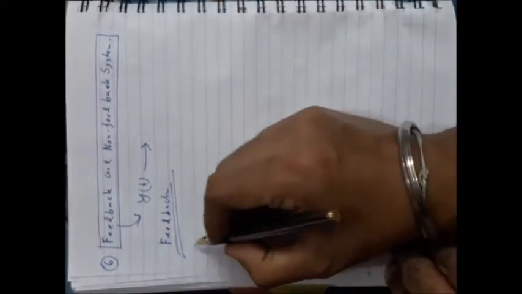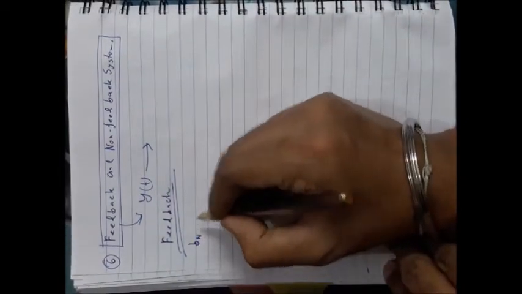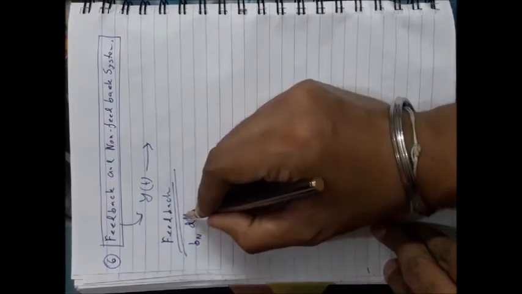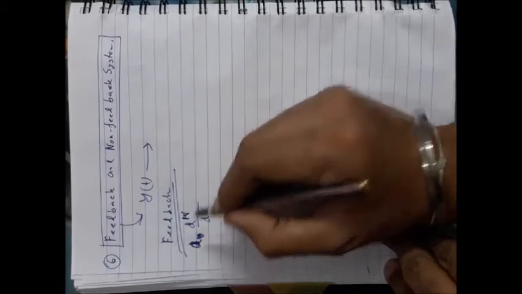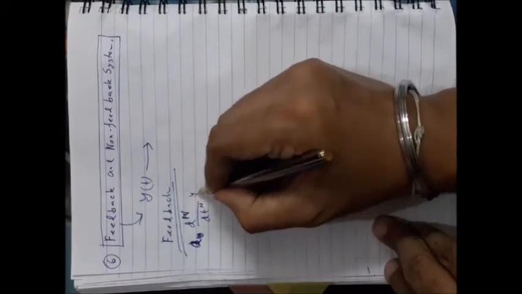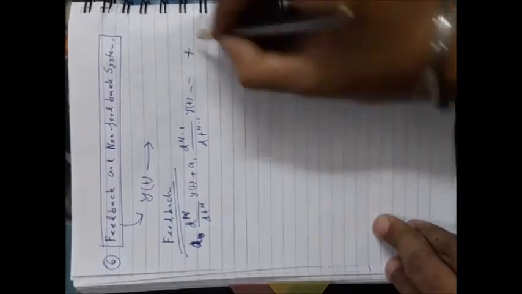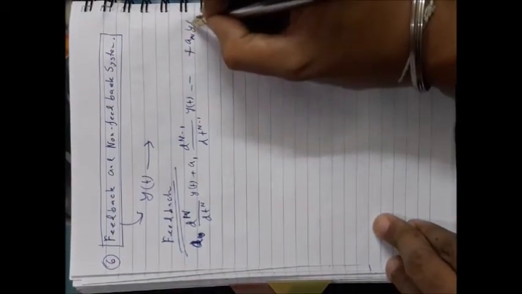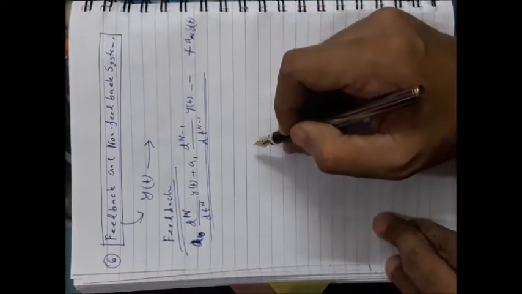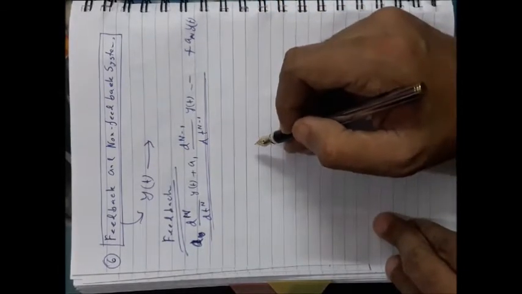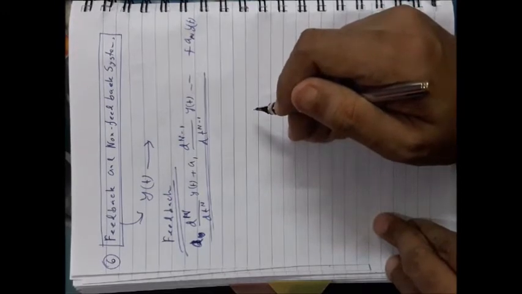Now feedback systems can be represented by a general equation: a0 d^n/dt^n y(t) plus a1 d^(n-1)/dt^(n-1) y(t), in this way up to an y(t), and so on. These derivative terms of the output represent the past outputs.